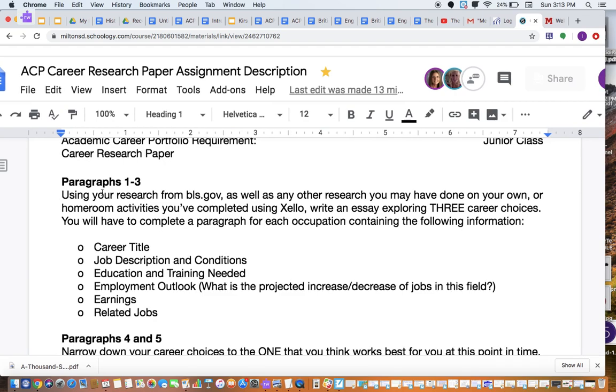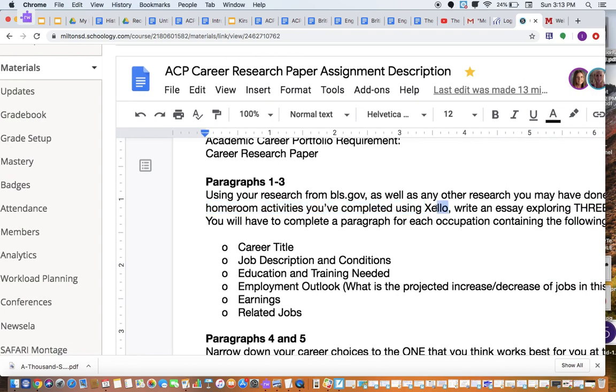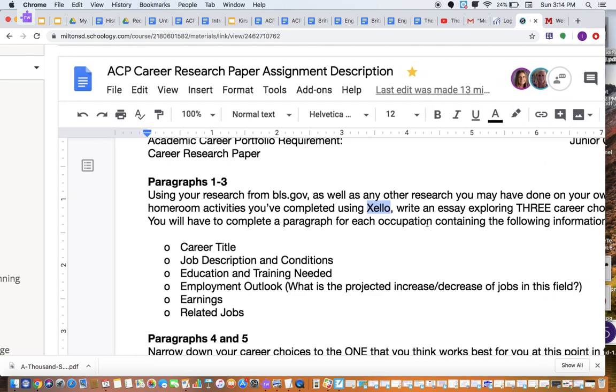So that's what paragraphs 1 through 3 are about. For these first 3 paragraphs, you are looking at 3 different careers that you've looked at in the past, probably in Zello during your homerooms. Three careers that you're interested in learning more about. So it says here you can use research from the BLS.gov as well. I would highly recommend using Zello because that's something that you guys have all used.